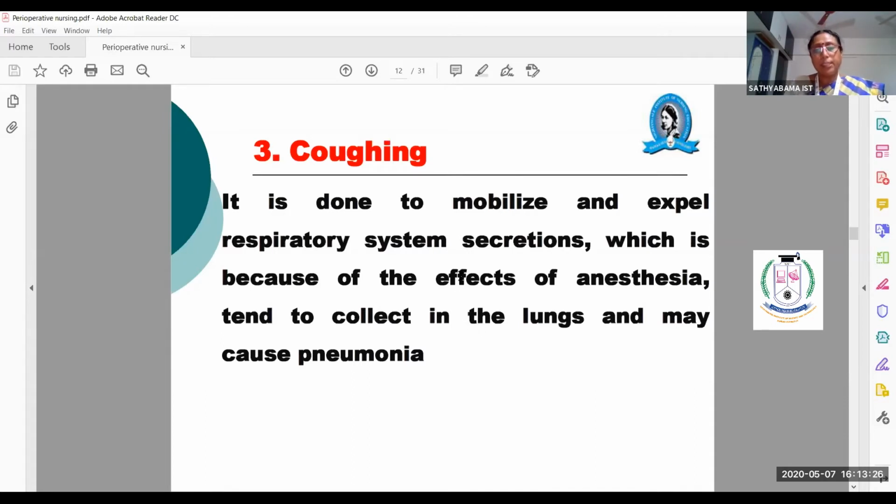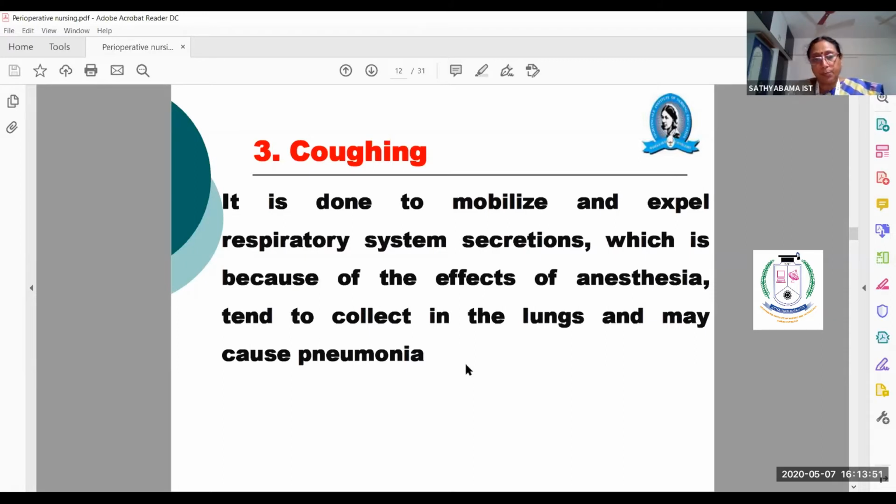So all these methods of inhalation are to be given for the patients. It is done to mobilize and expel respiratory system secretions, which is because of the effect of anesthesia, mainly the effect of general anesthesia. Then it tends to collect the phlegm, the fluid will be collected in the lungs, and it will lead to pneumonia. So to avoid that, what are the postoperative complications?